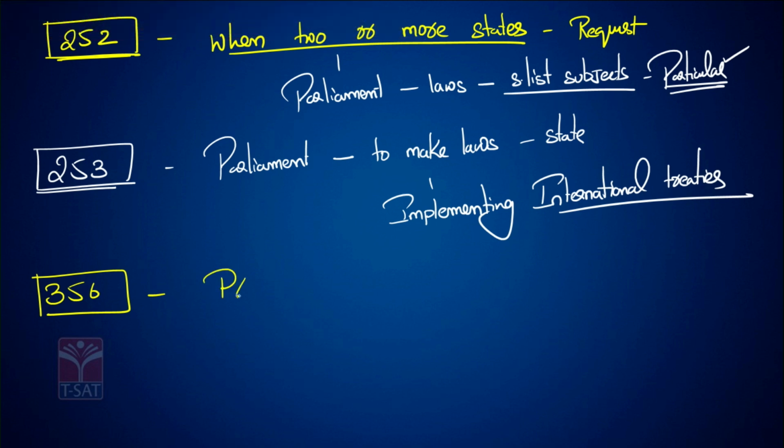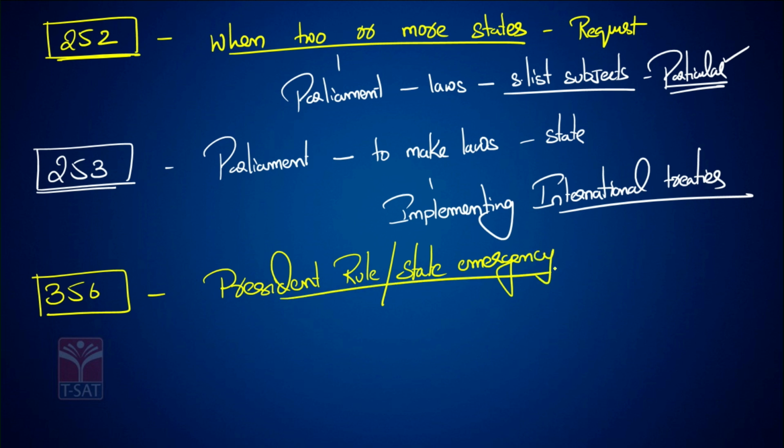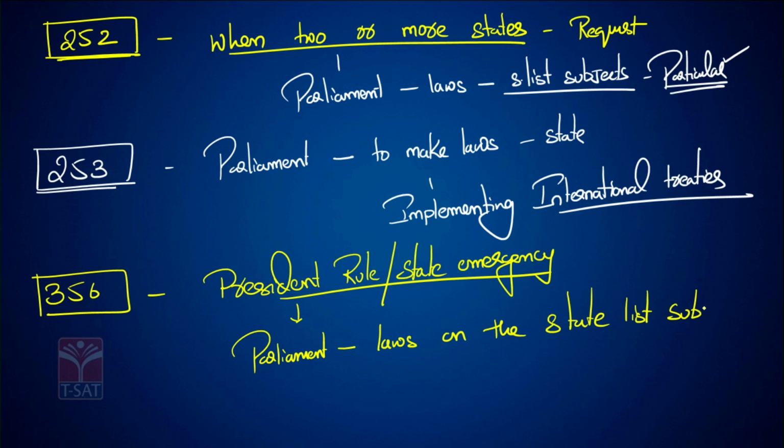Whenever there is a President's rule, or this is also called state emergency, whenever there is a state emergency in India, the Parliament has the authority to make laws on the state list subjects. Parliament has all the rights to make laws on the state list subjects.